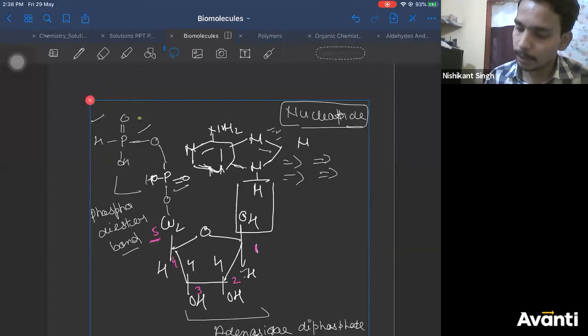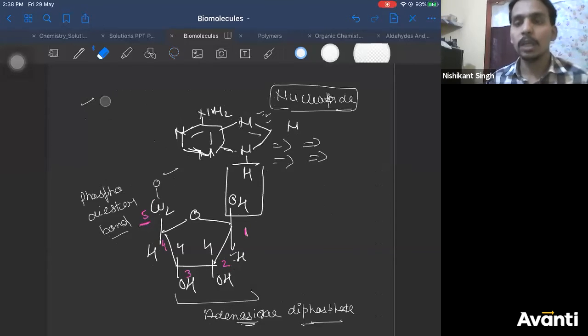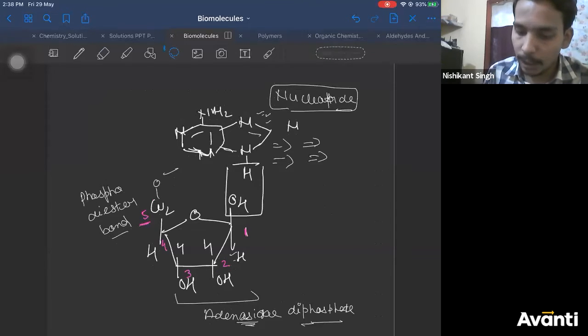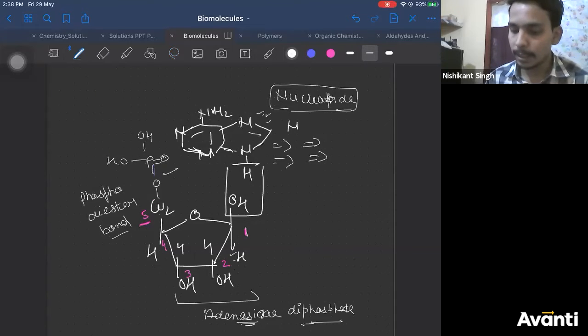What we can do is delete some of the phosphate groups, right? Now see carefully. Let this be O, P double bond O, OH, OH. This is monophosphate. Now this is your fifth carbon, so the fifth carbon is occupied.